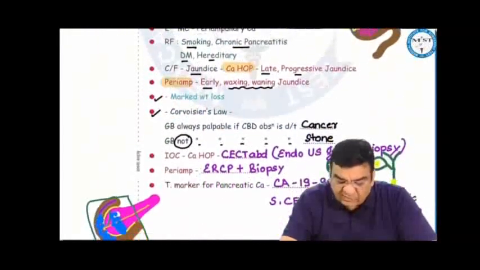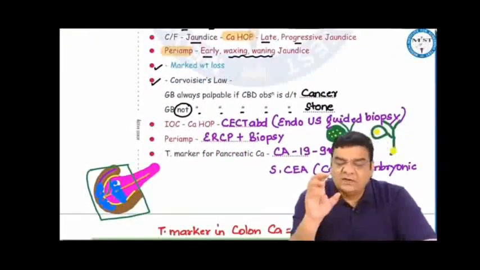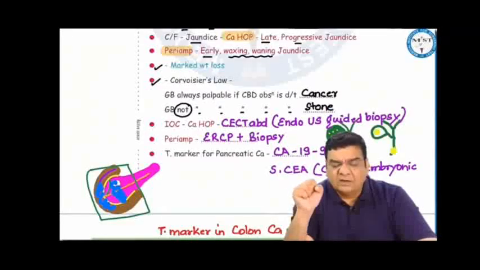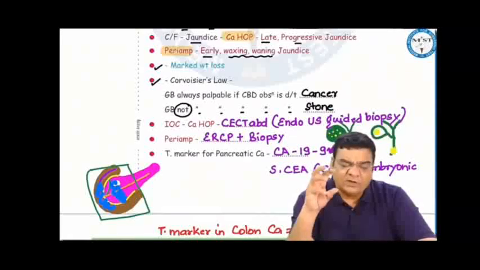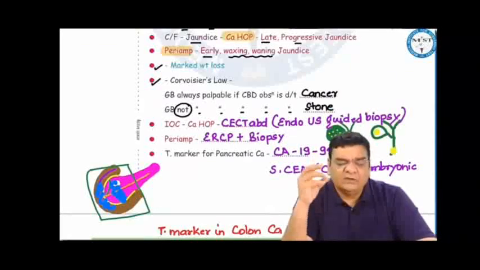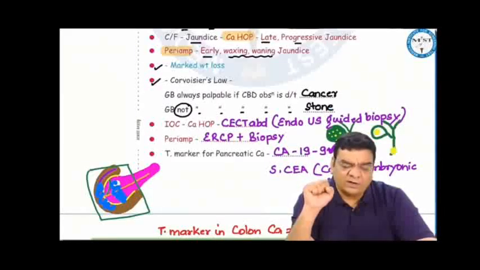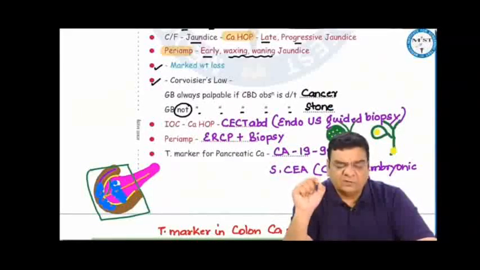In pancreatic cancers, there is marked weight loss, and in Courvoisier's law, they say that the gallbladder should always be distended whenever there is a traffic jam in the CBD, whether it is because of a stone or maybe because of cancer. But if it is a stone causing obstruction of the CBD, there is a possibility that this stone might have slipped from the gallbladder. And if the patient was having gallstones for a long period of time, there is a rare possibility that these gallstones may have caused chronic fibrosis of the gallbladder, where the gallbladder can become narrow and contracted. So Courvoisier said that the gallbladder is always palpable if CBD obstruction is due to cancer, but the gallbladder may not always be palpable if CBD obstruction is due to a stone.